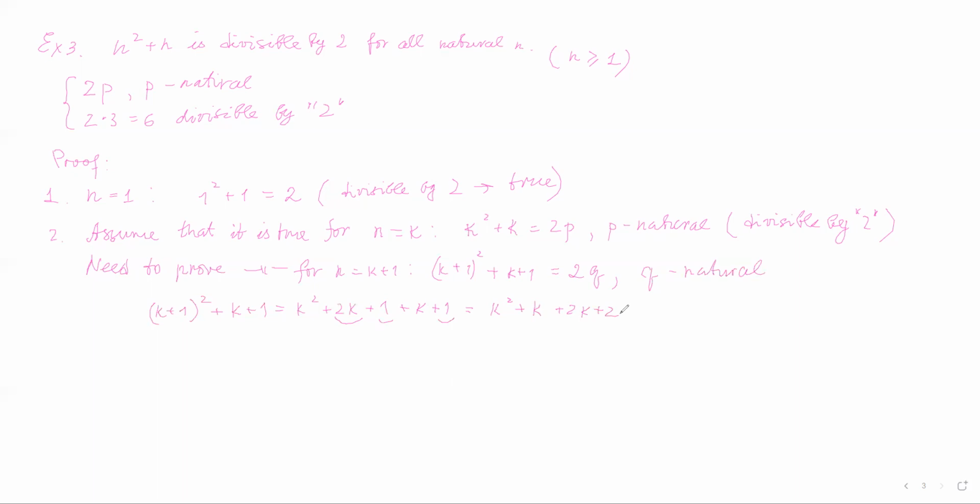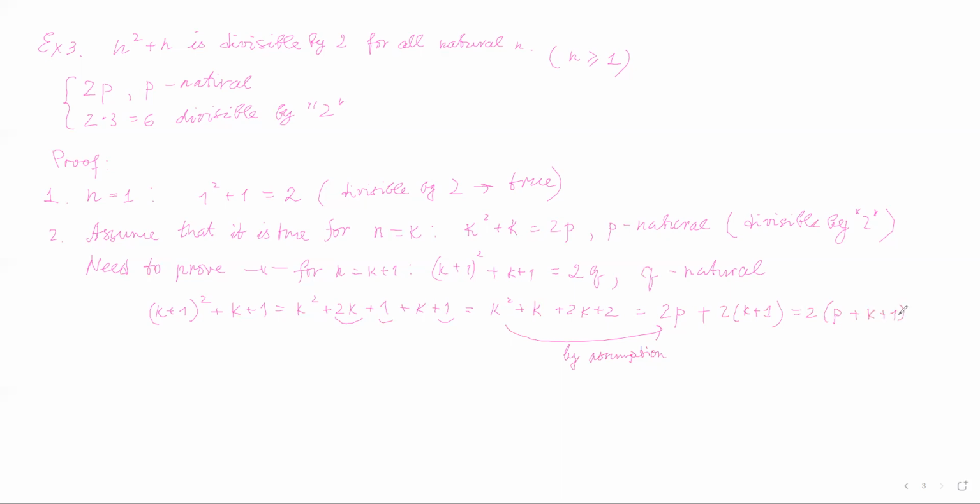Now, I do know that k squared plus k equals 2p. That's my assumption. So I'm going to write down 2p by assumption. Now, here I'm going to take 2 outside of parentheses and write down k plus 1, 2 from here and 2 from here. I'm going to take this 2 and this 2 outside of these two terms. I'm going to write down 2 here. Left over from the first term is p, and from the second term is k plus 1.